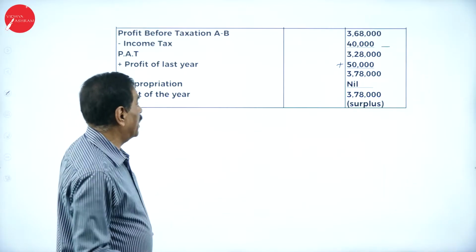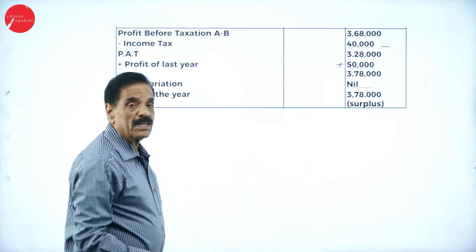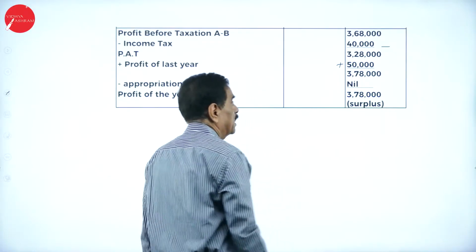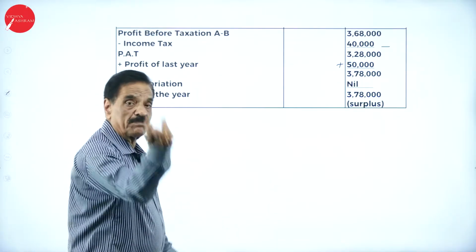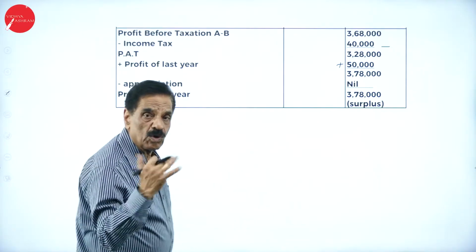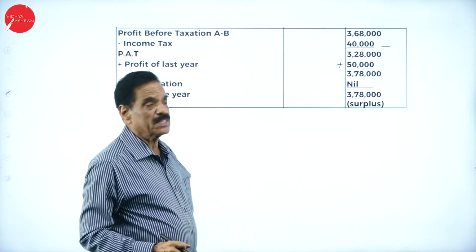If you do it directly, it will come 3 lakh 68,000 profit before taxation. If income tax is deducted, 40,000, this is profit after taxation 3 lakh 58,000. Add profit of the last year 50,000, it becomes 3 lakh 78,000, and there is no appropriation account. So the entire 3 lakh 78,000 of the current year is the surplus.